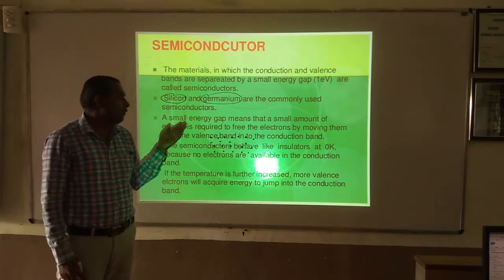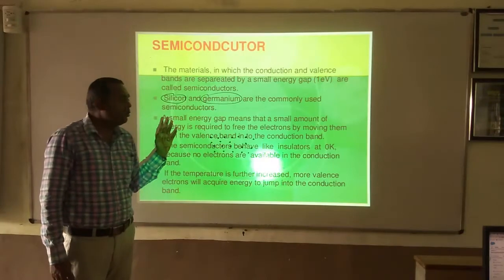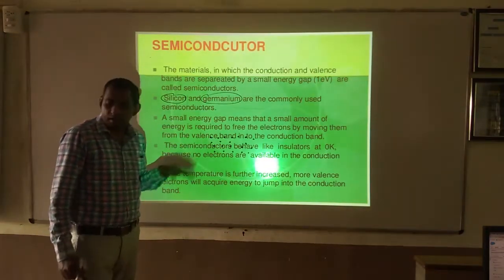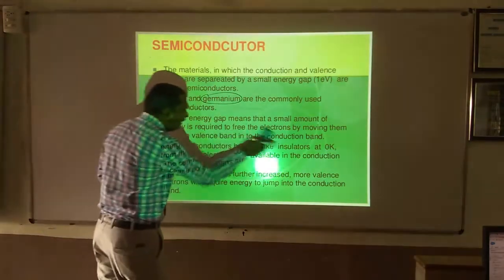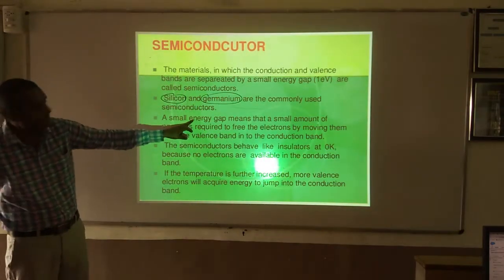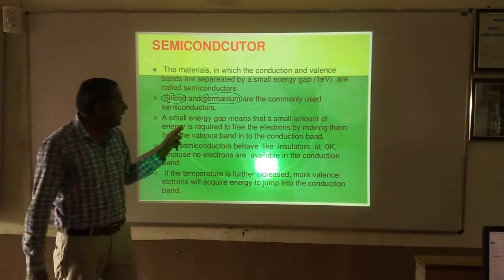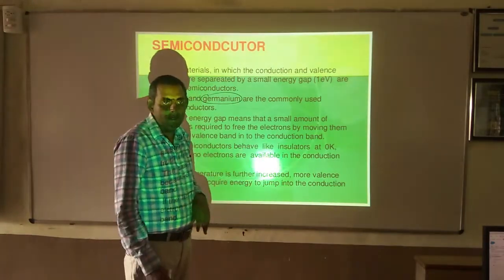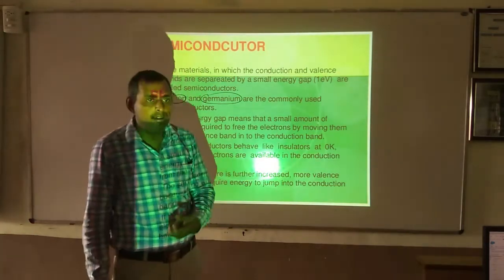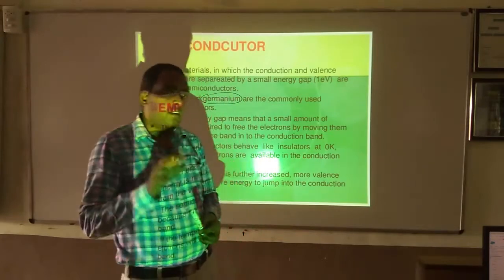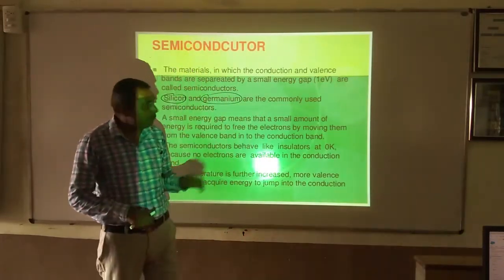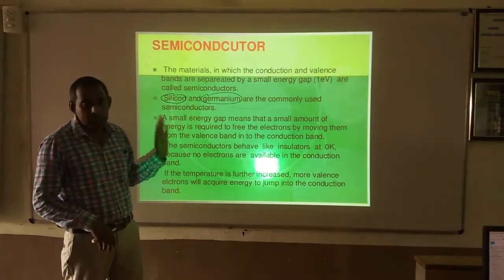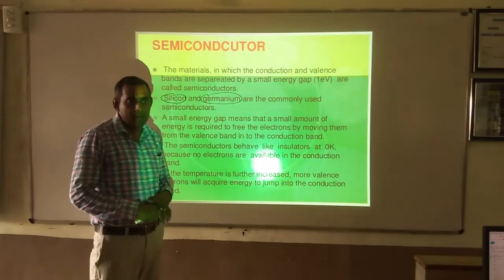So when a small amount of energy is given to the electrons which are there in the valence band, a small energy gap means that a small amount of energy is required to free the electrons. So when that energy is given to the electrons in the valence band, they will get enough energy and they jump into the conduction band to constitute electric current.